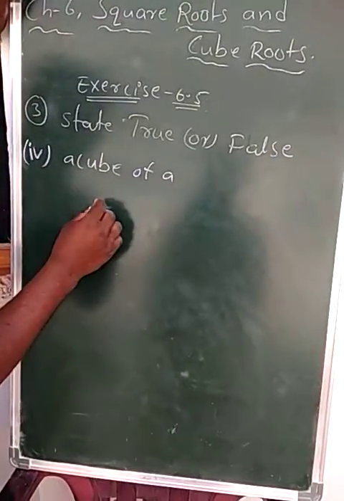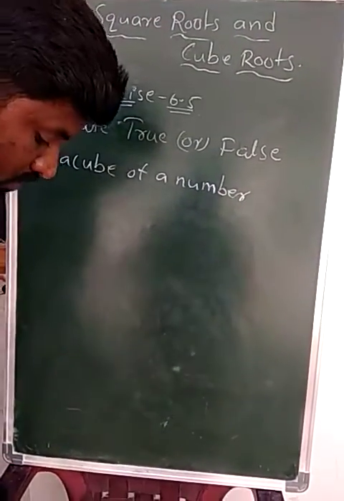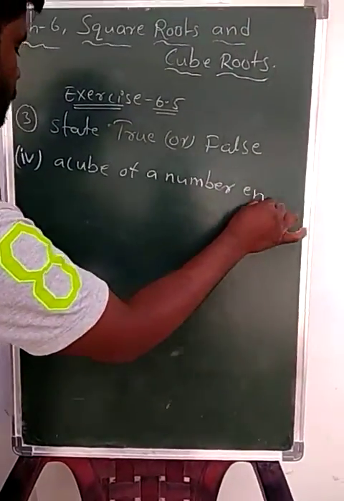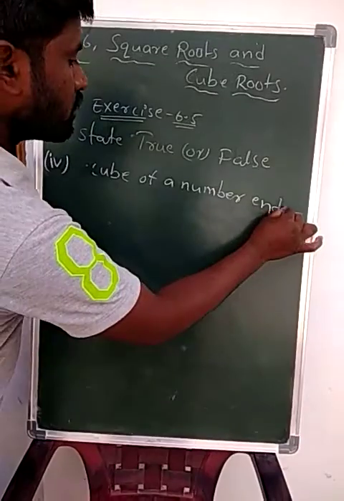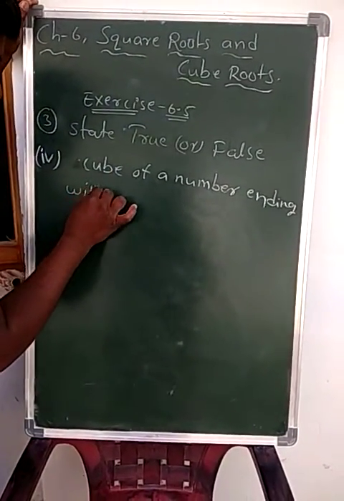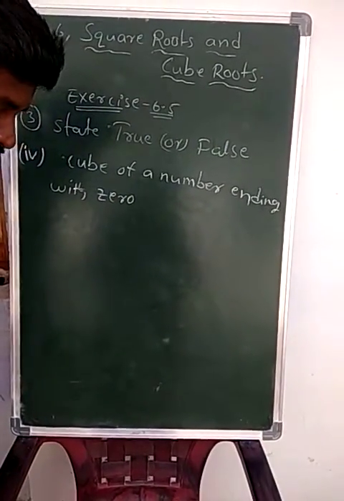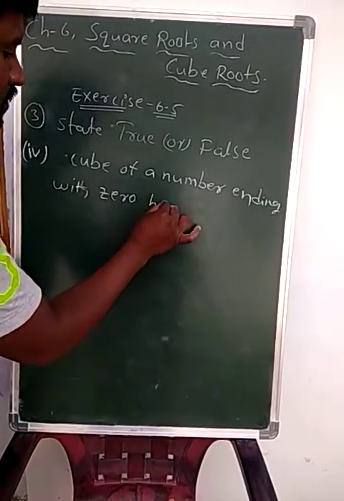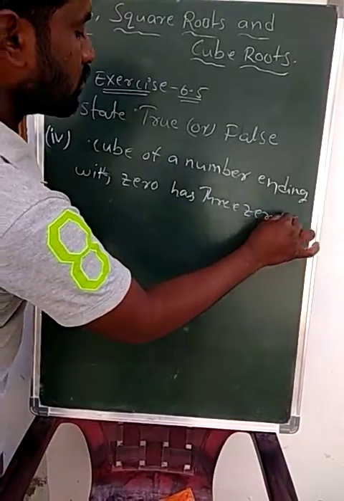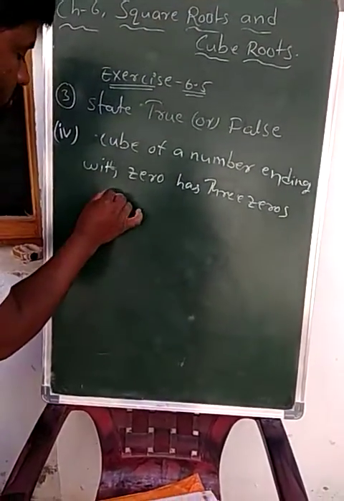Okay. A cube of a number ending with 0 has 3 zeros at its right.